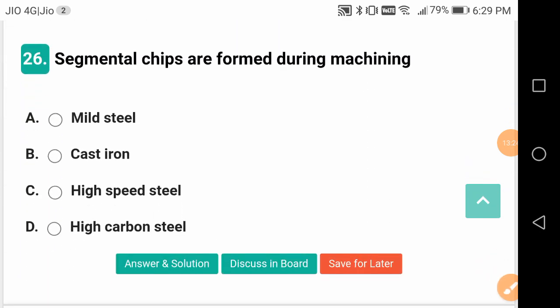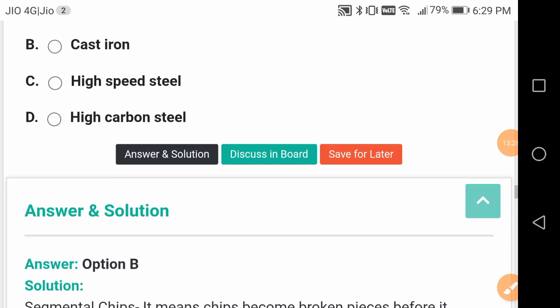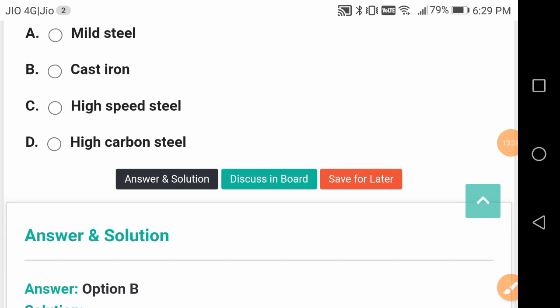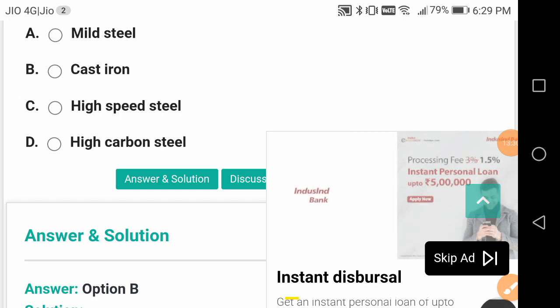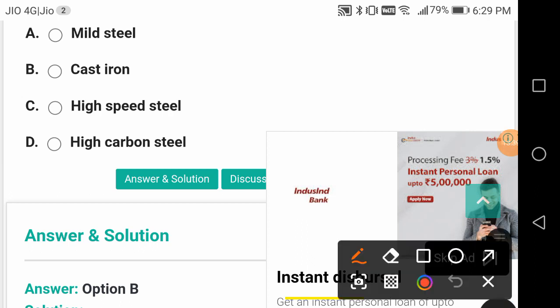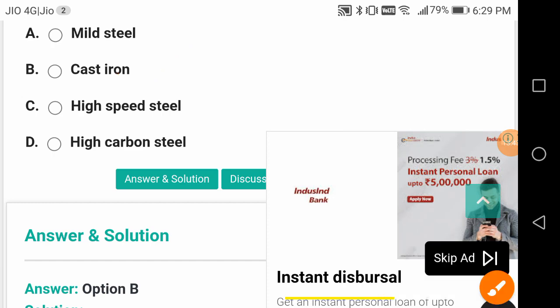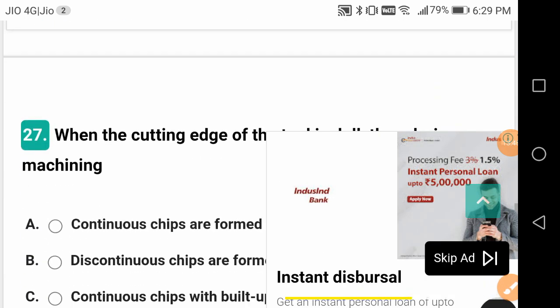Segmented chips are formed during machining. Segmented chips, or you can call them discontinuous chips. When they are formed while machining, which material are they formed in? Cast iron. Cast iron is a brittle material, and while machining brittle materials normally, discontinuous or segmented chips are formed.